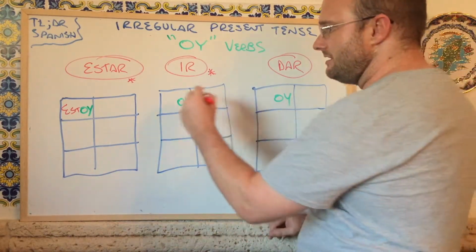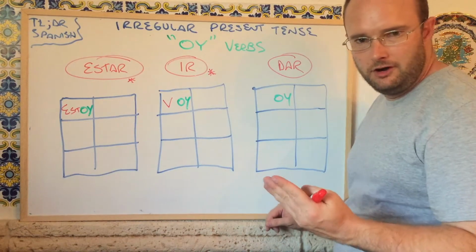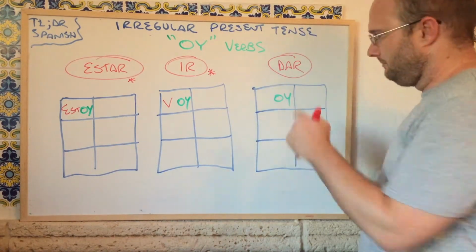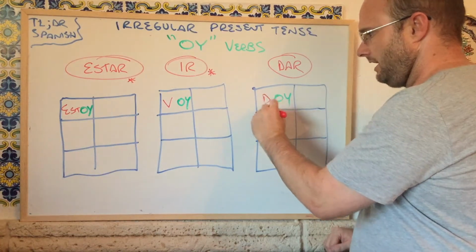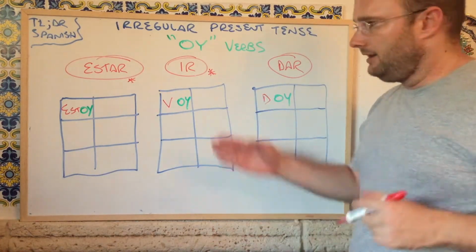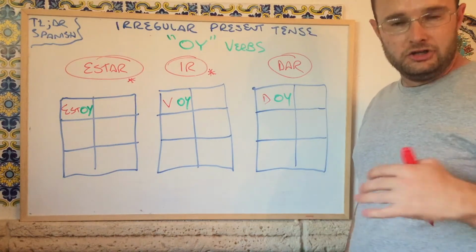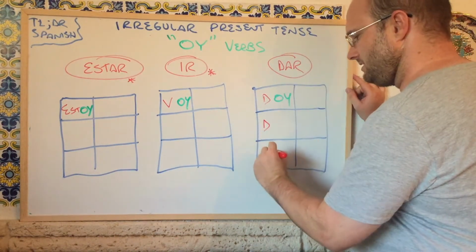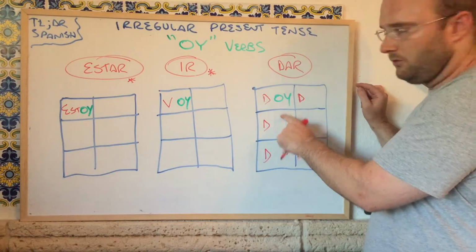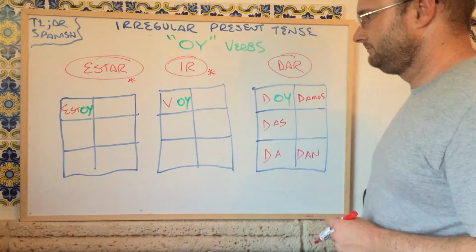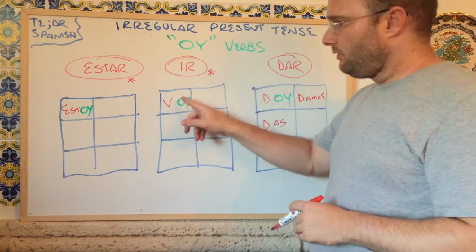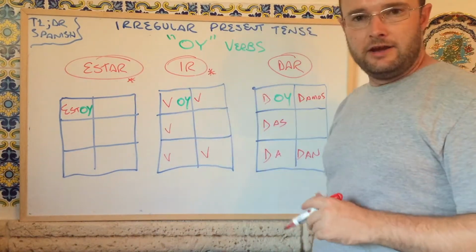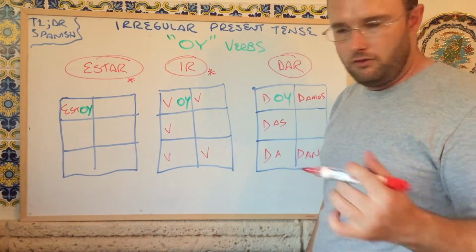It's going to start with a V, and we're going to treat it like an AR verb. Dar is regular. It just has the oy in the yo form. So I'm going to use my D, and I get doy. So let's look at doy and go through those because this is the most regular of these verbs. I'm going to have my D, and I'm just going to fill in the rest as if it were a regular AR verb. Now let's jump back to ir, and we have voy. So I'm going to put in a V in all of my boxes, and now I'm going to fill it out as if it were an AR verb.